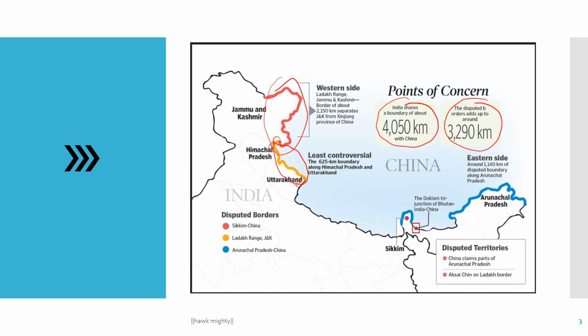And this is the eastern side, alongside Arunachal Pradesh. This border is connected with Tibet. So China always says that Arunachal Pradesh is part of southern Tibet.